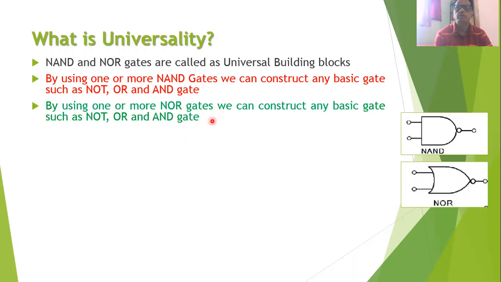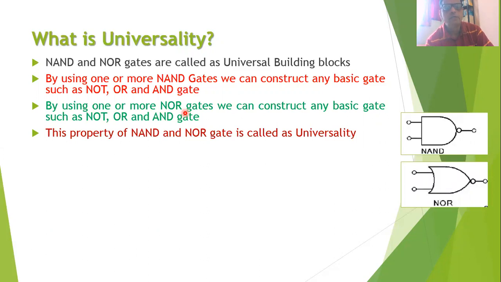Similarly, we can construct any basic gate such as NOT gate, OR gate, and AND gate by using one or more NOR gates. And this property of the NAND gate and NOR gate is called the universal property.